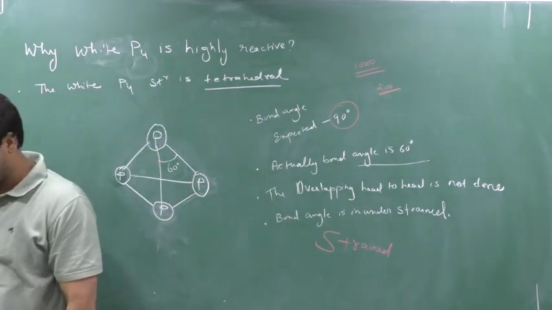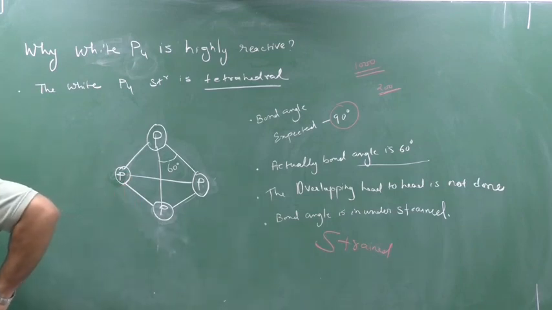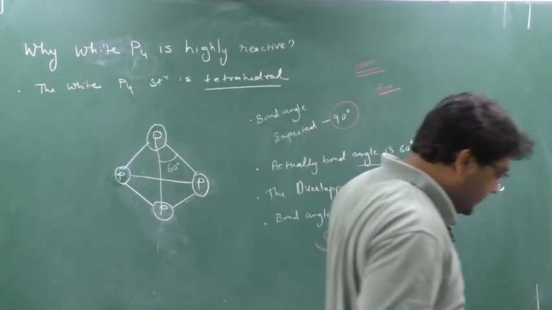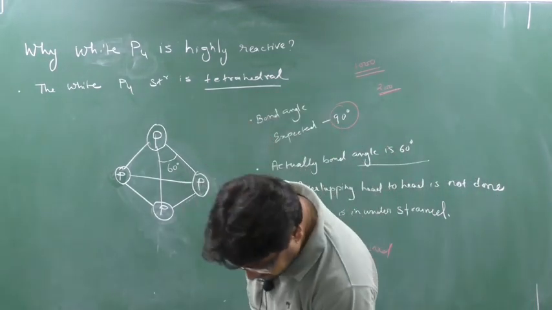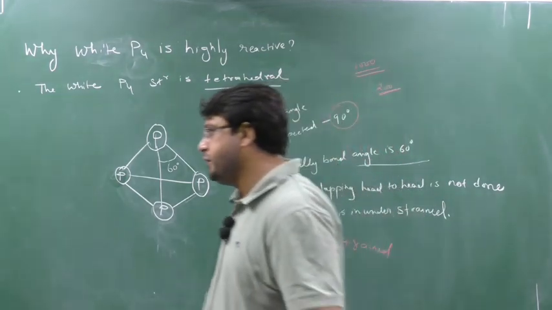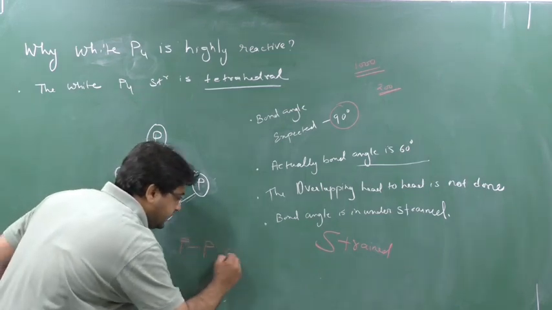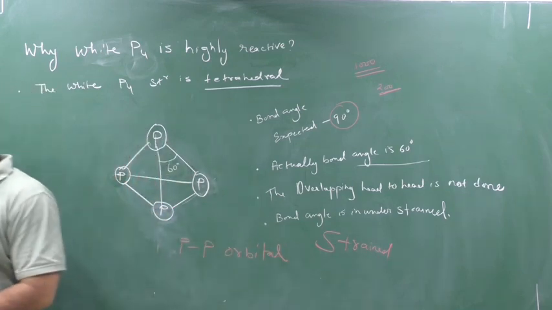So due to its abnormal strained structure, P4 is a tetrahedral molecule, and the bond angle expected is 90 degrees due to p orbital, due to pp orbital overlap.